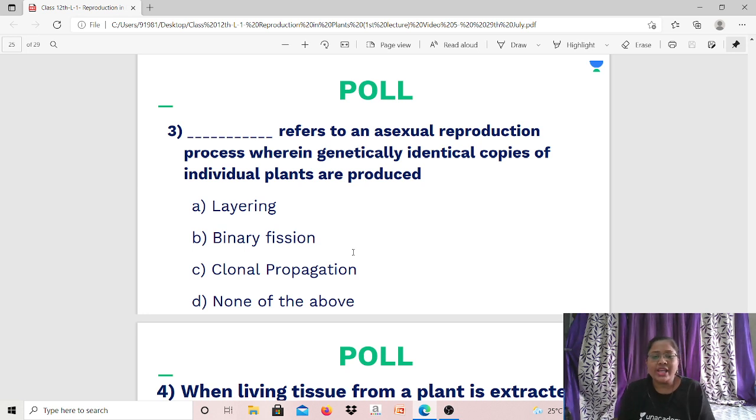Which one is it: layering, binary fission, clonal propagation, or none of the above?